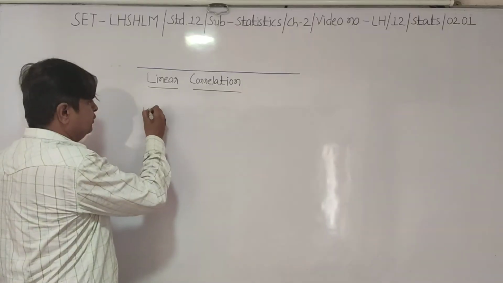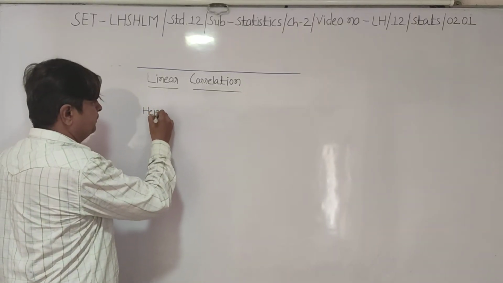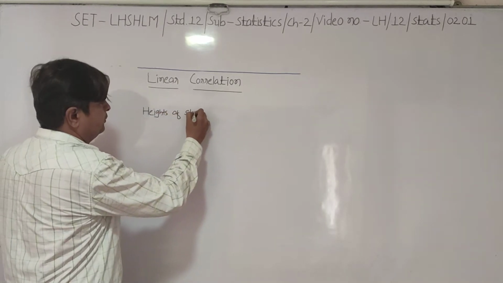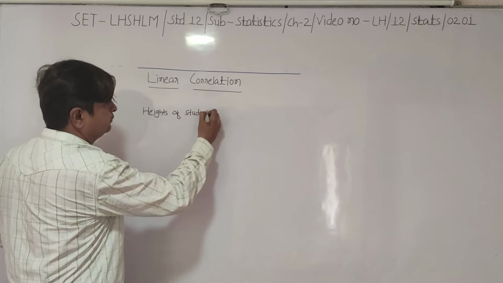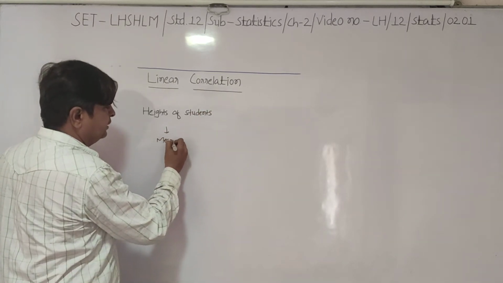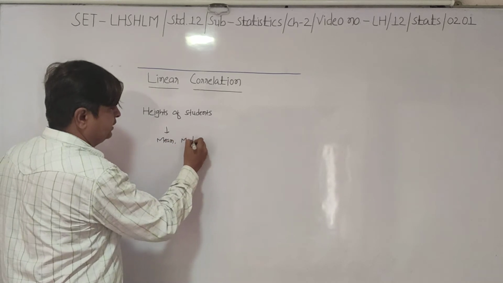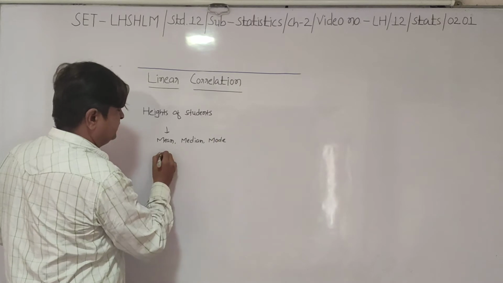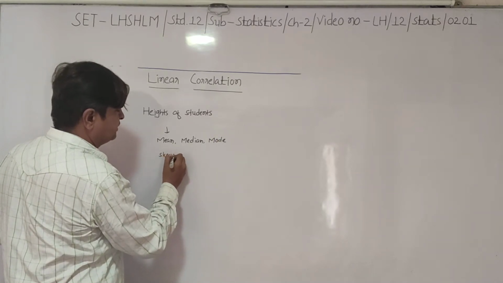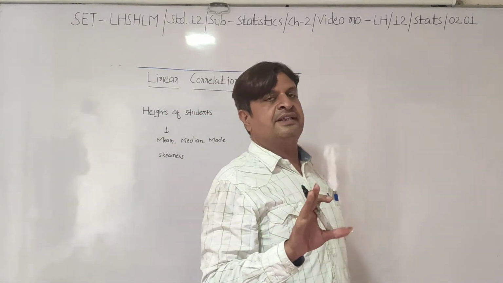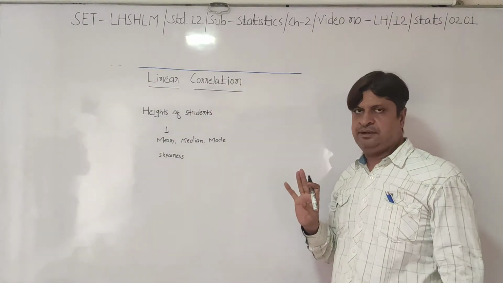Suppose if we are given height of students of one particular school, then we have already seen that we can find out mean, then we can find out median, then mode, then various type of skewness we have already seen. So in standard 11th, what you have learned, that is about single variable.